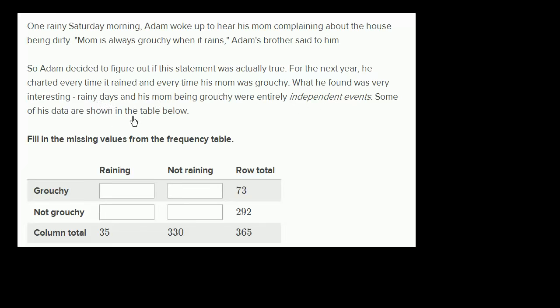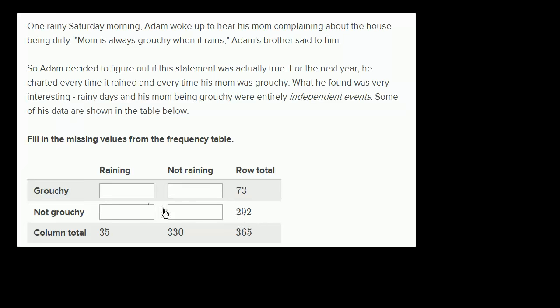Some of his data are shown in the table below. Fill in the missing values from the frequency table. And let's see, we have raining days, not raining days, and the total days that he kept data for. And then he tabulated, on a raining day, whether his mom was grouchy or not grouchy, and on a not raining day, whether his mom was grouchy or not grouchy. There was a total of 35 days it rained, 330 days that it didn't rain, and then 73 times his mom was grouchy, and 292 times his mom was not grouchy.